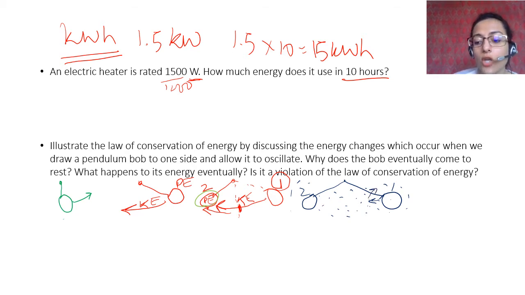Now by the law of conservation of energy, if this pendulum bob has given some energy to it, it will lose exactly that much energy. So whatever energy the pendulum bob loses, the particle gets exactly that much, and it keeps interacting with a lot of air particles on the way. So it eventually starts to give off its energy as kinetic energy to different air particles. By the time it reaches the other side, it has already lost some energy, so it will not reach the exact same angle.